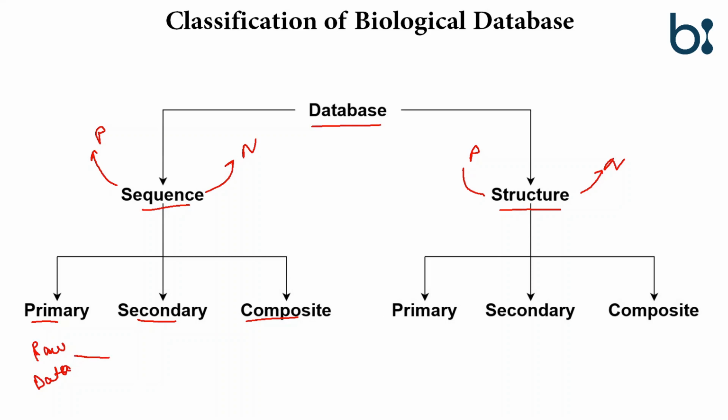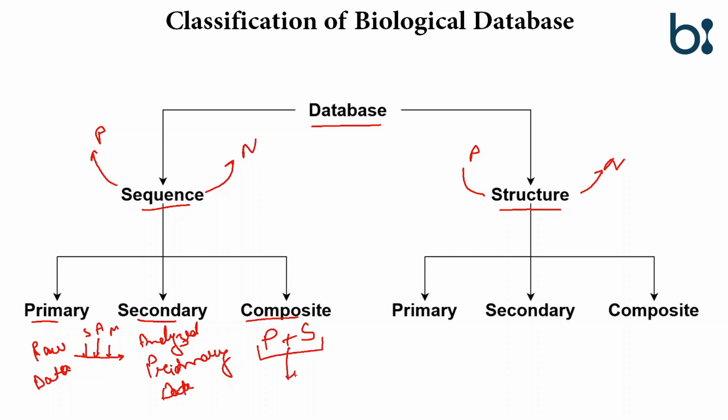After applying statistical tools, algorithms and mathematical equations, we get the secondary data, which is the analyzed primary data, whereas the composite database is the combination of primary and secondary databases.